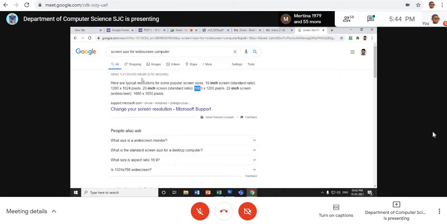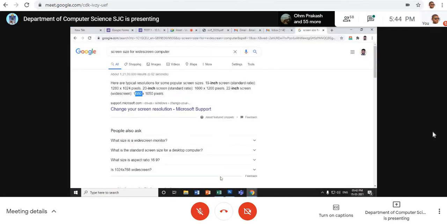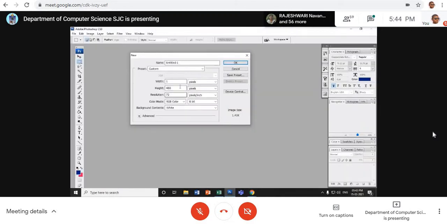I'm going for this. 1680 into 1050. So I go here. What was the value? Look at here, 1680 into 1050. Yes. And what should be the resolution? Please tell me what should be the resolution. Can anyone tell me what should be the resolution?